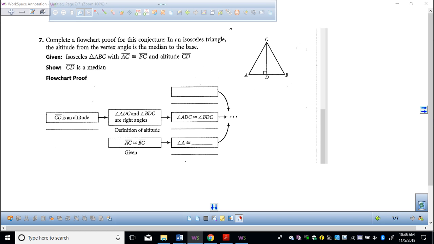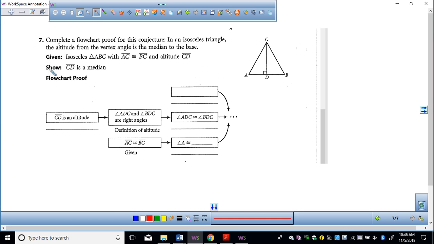I gave you some of these conjectures, and now we're going to actually prove a few of them. They're not super hard, but conjectures are conjectures until we prove them, and then they're actually called theorems. In this book, they call everything conjectures. But once I have proven something, I can use it to prove something else.